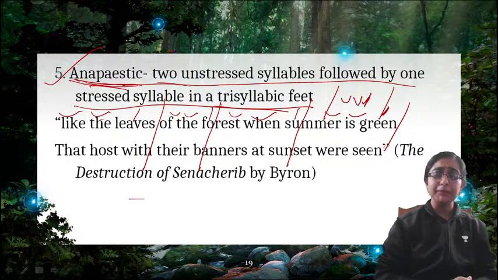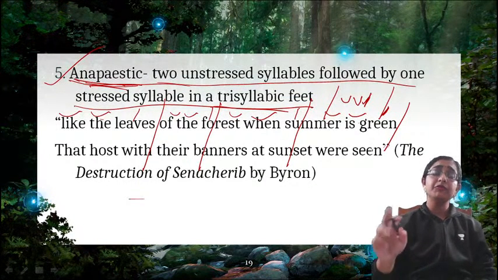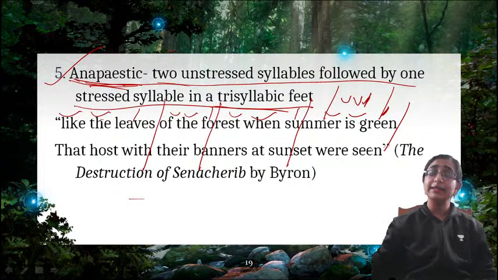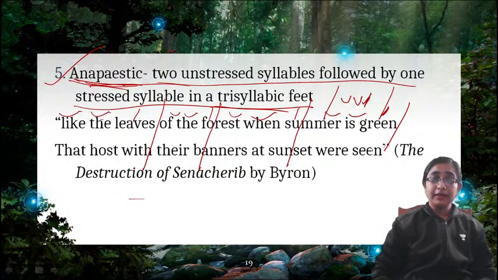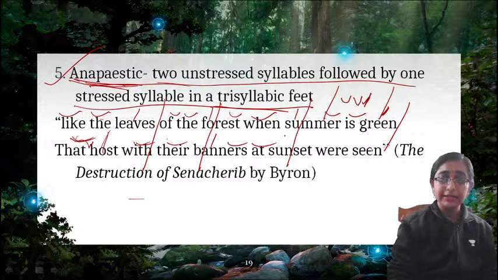So how do we use anapest? Now I am reading, like the leaves of the forest when summer is green. So that is the way of reading. And the next line is that host with their banners at sunset were green. Okay, so this can be the scansion.